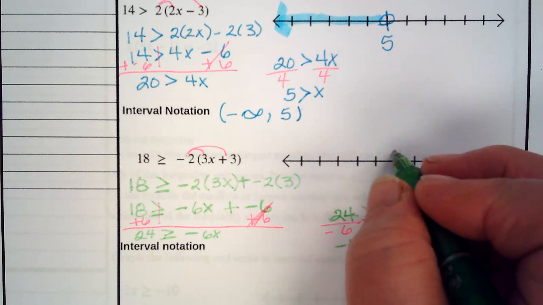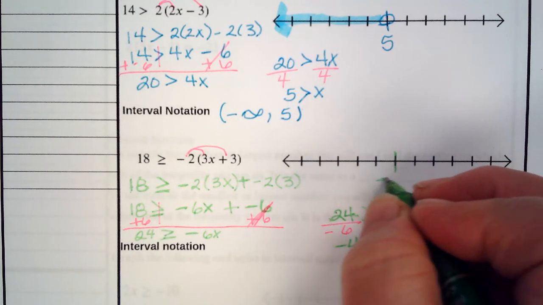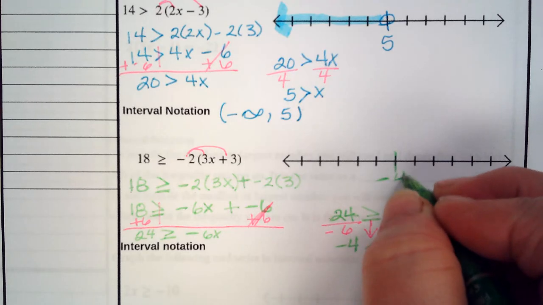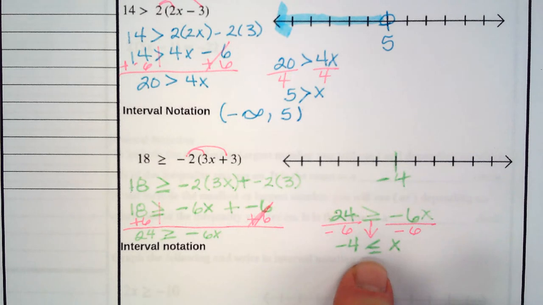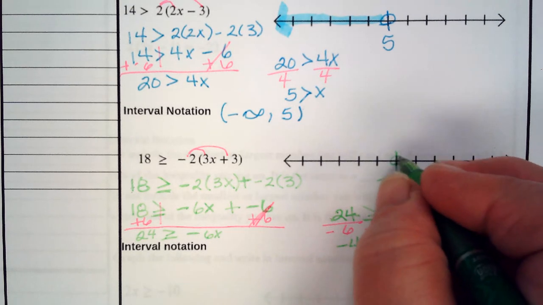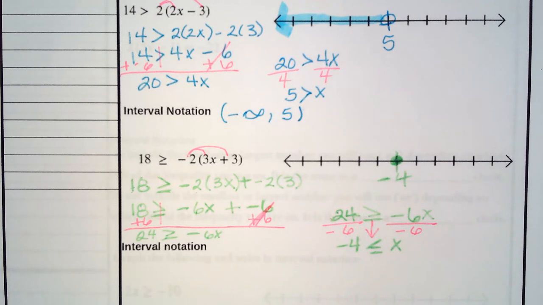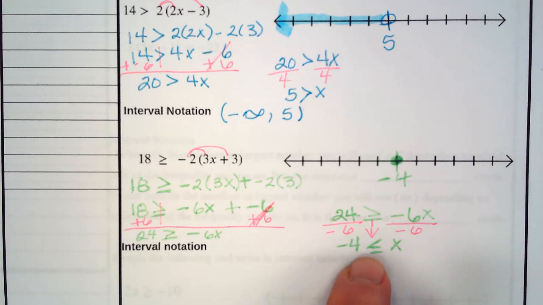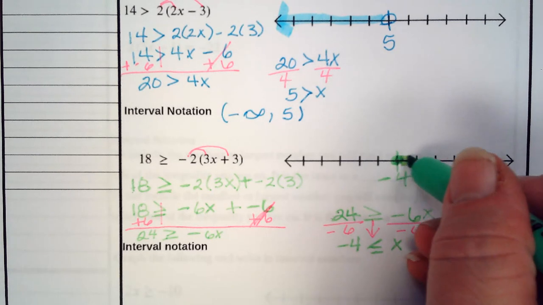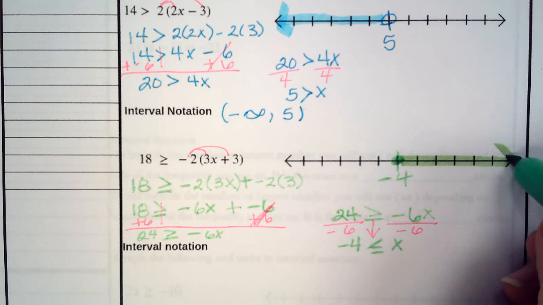So we start at negative 4. Is it an open or closed circle? It's equal to, so it is a closed circle. Which way does my arrow go? My arrow goes to the negative 4. That means my negative 4 is the smallest. So I highlight everything greater than negative 4.